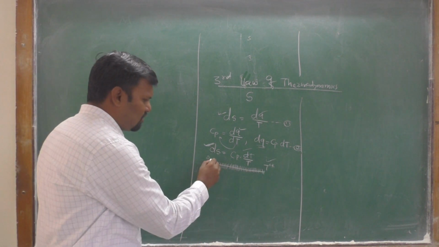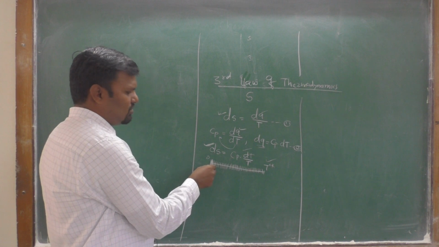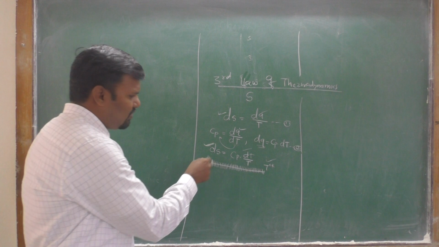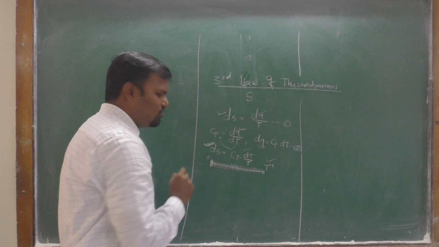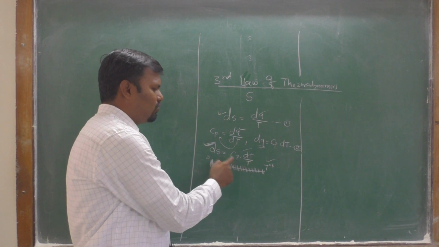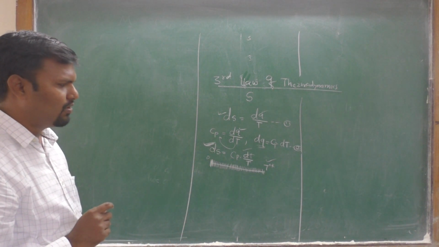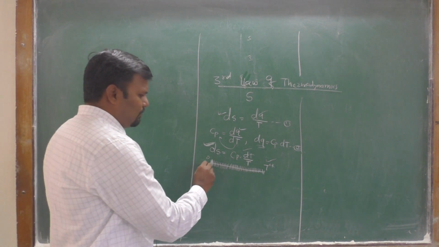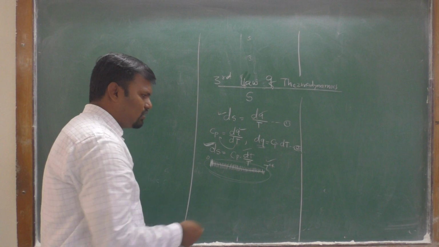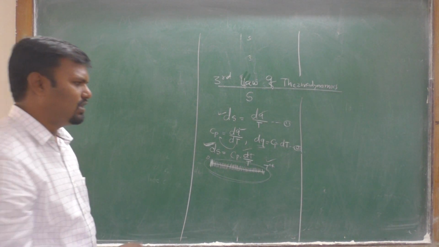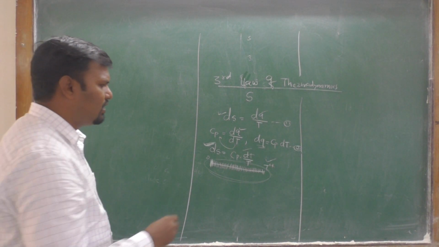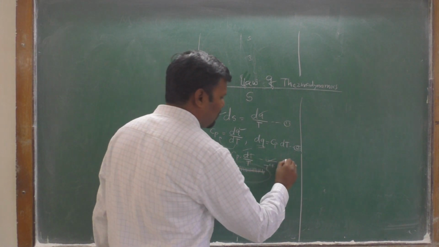We can calculate each very small change of entropy using this equation: dS is equal to Cp into dT upon T. The total change of entropy from 0 to T degree Kelvin we can find by integrating this equation number 3.